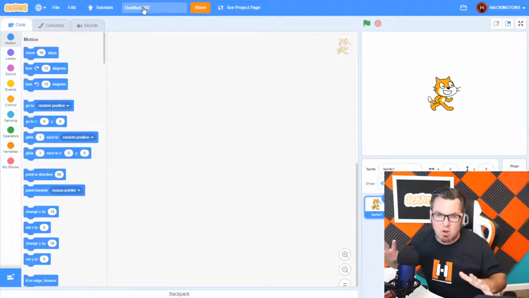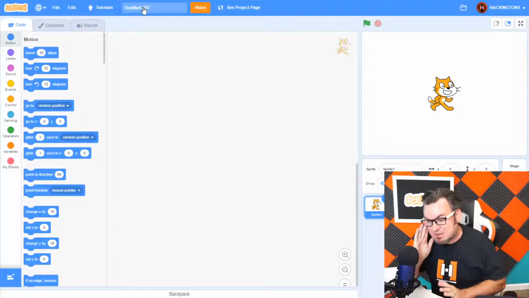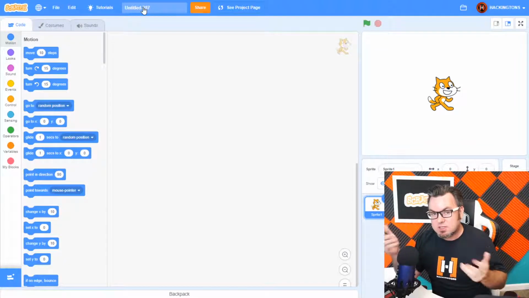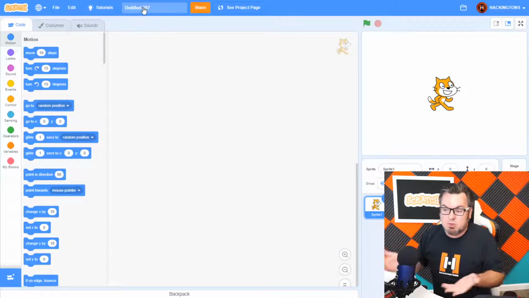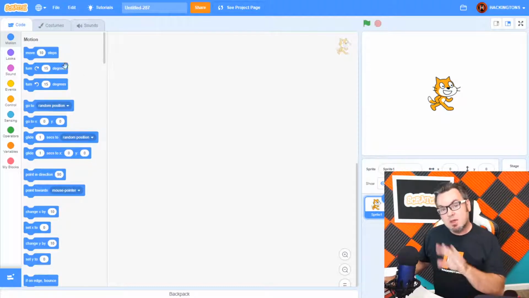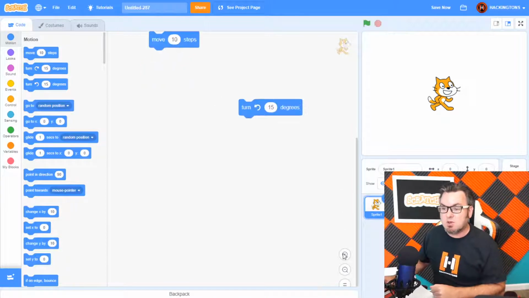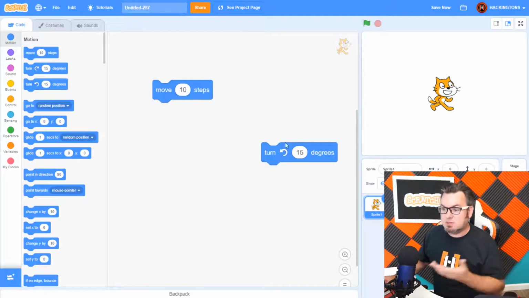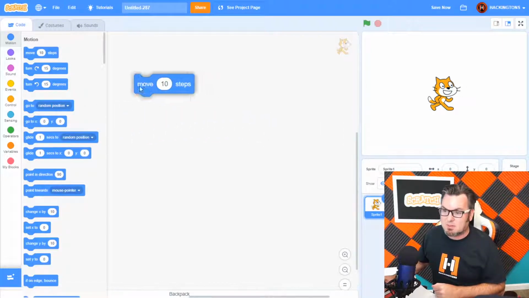Now, when we say coding, what does that mean? Well, usually it means you sit there and you type code. Well, yes, but coding just means giving computers instructions, telling it what to do. Because the computer is just like, I can make the greatest video game in the world, or I could play it, but I can't build it. I need a human like me to build that game. And the way you build it with Scratch is by dragging and dropping and clicking together these coding blocks over here to animate, to create the cool game. Now, I don't need these blocks, so I'm going to throw them back in the pile right here.